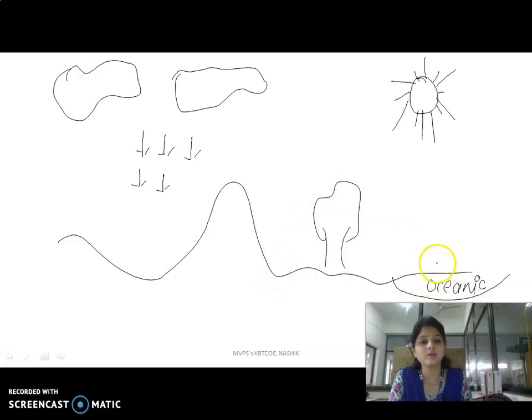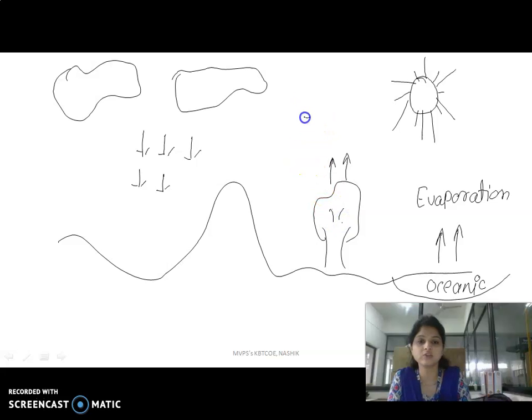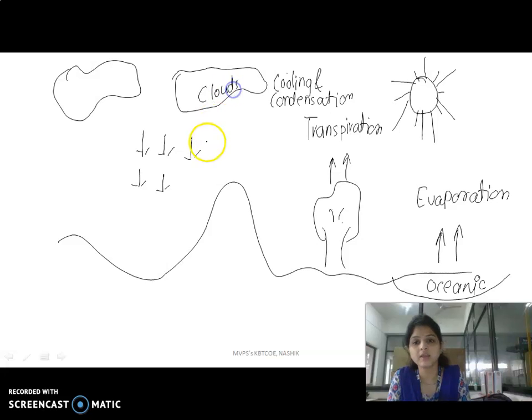Then next, evaporation takes place from that oceanic body. The next part is when the vapors formed from that tree or the leaves are known as transpiration. Then again, from that water vapor, cooling and condensation take place. Then clouds get formed. These are the clouds. Again the precipitation occurs.